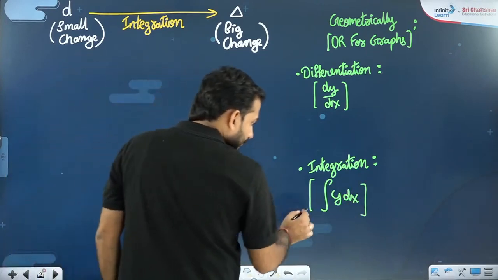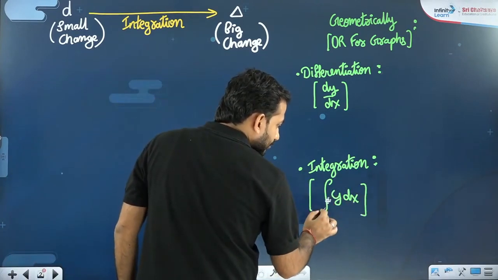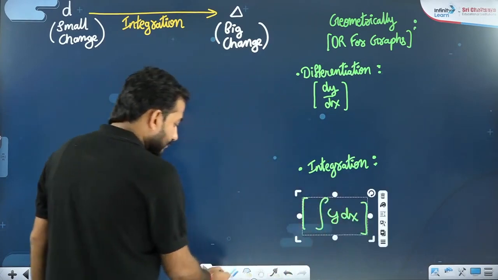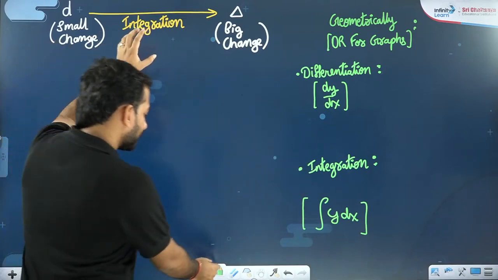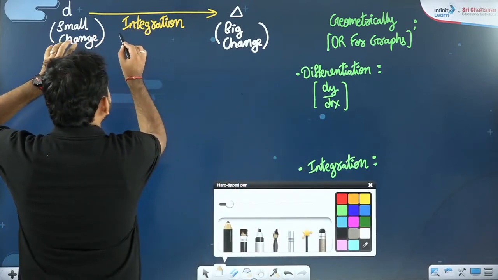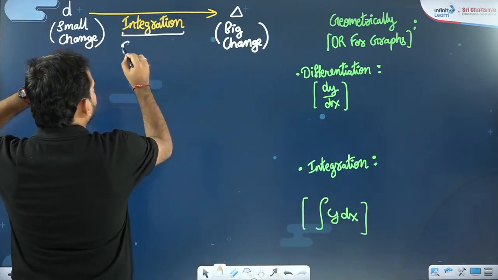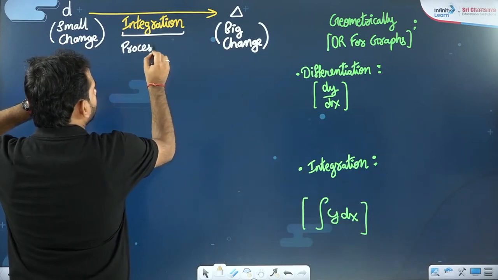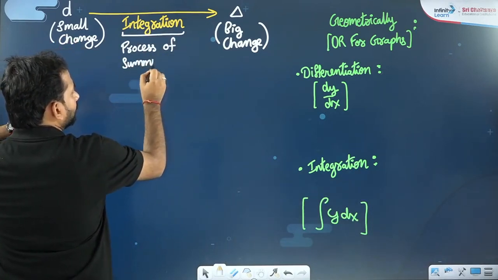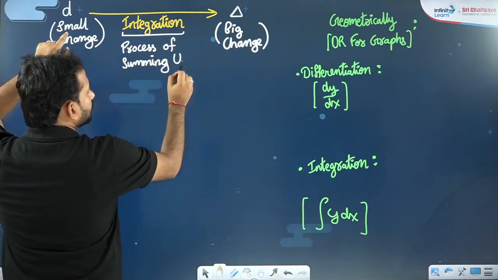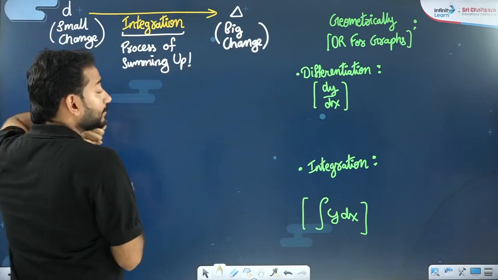I would like to tell you that there are two types of integration. Integration means the process of adding, the process of summing up. Sum up the small changes in order to get the big change.